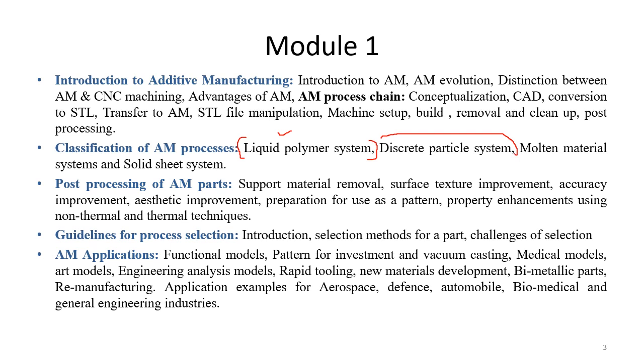This also comes under the classification of AM processes only. Here we are going to know about the selective laser sintering, that is SLS technique, and direct metal laser sintering, that is DMLS technique. With that, we will be knowing about their advantages, disadvantages and applications of this technique. This is also called the powder bed fusion technique.